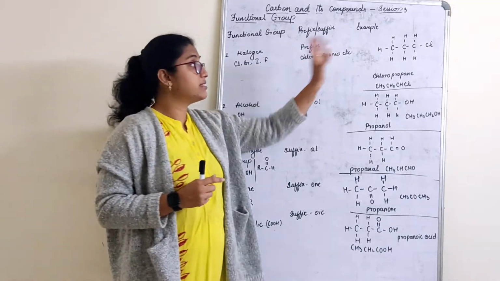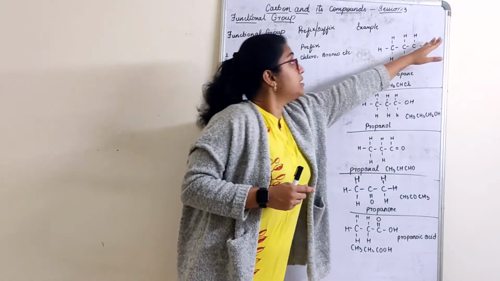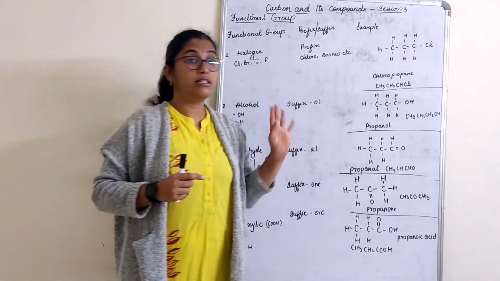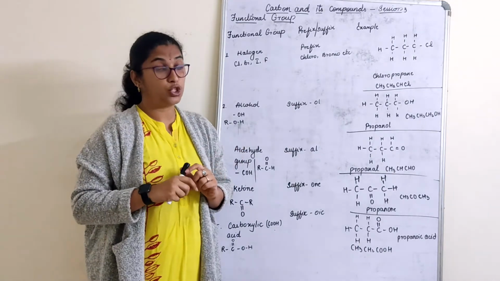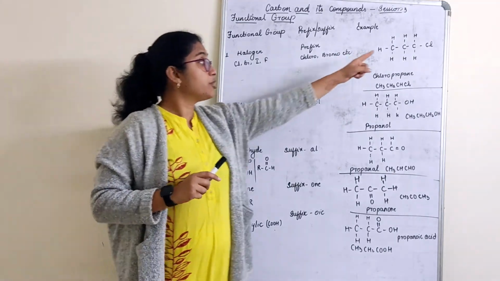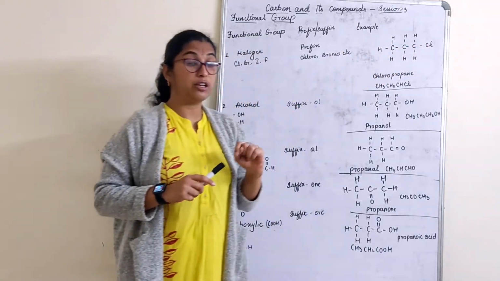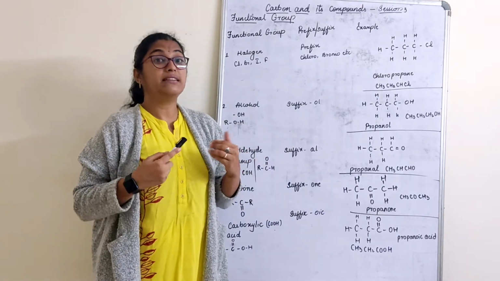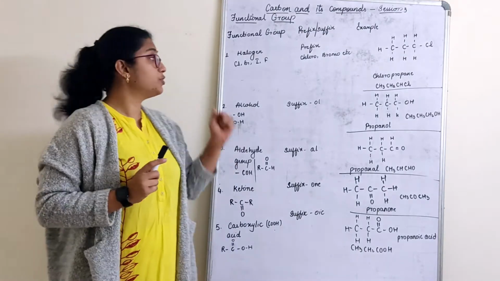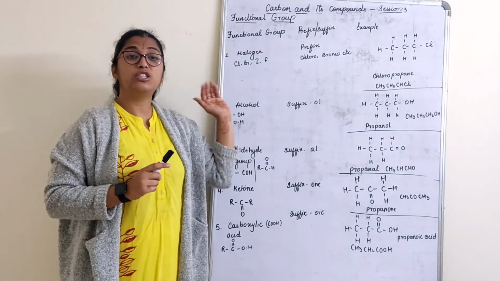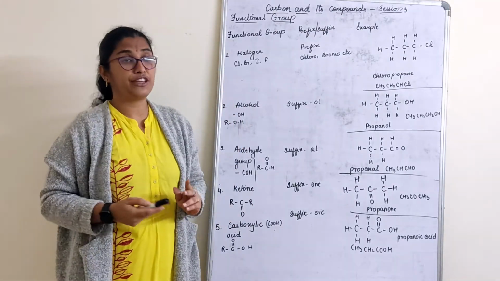How do we read this? Now children, if I just remove this Cl and replace it with H, this is propane, right? Three carbon atoms attached with hydrogen. If I have to read this, because it is attached with one functional group, that is a halogen group, it is read with respect to its prefix. Only the halogen group is read by the prefix, rest all are read by suffix.